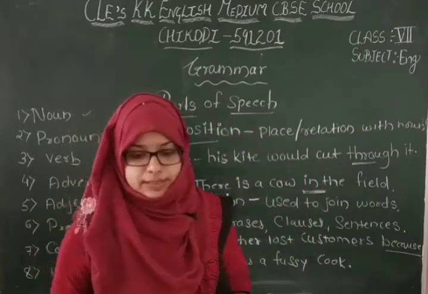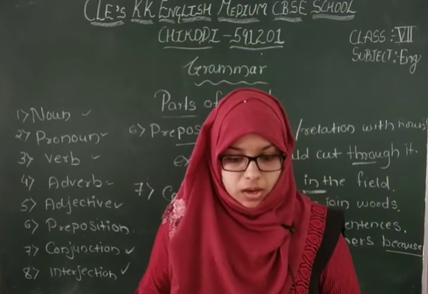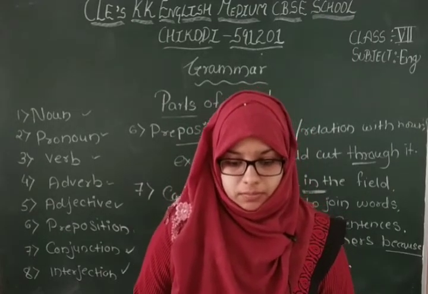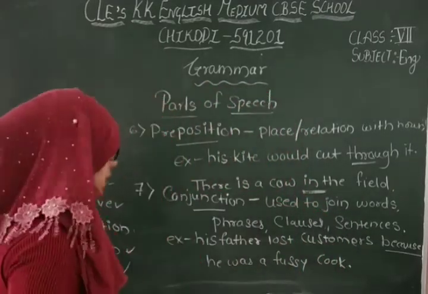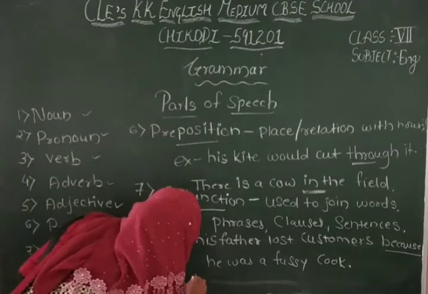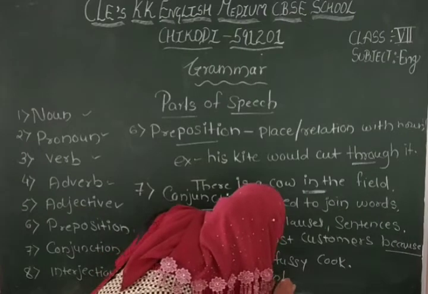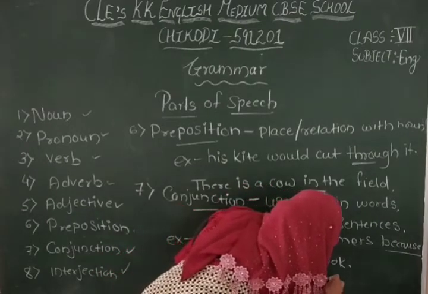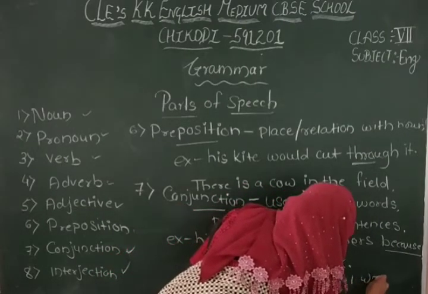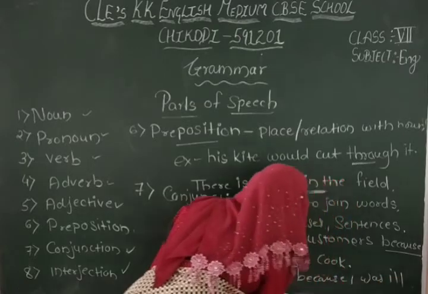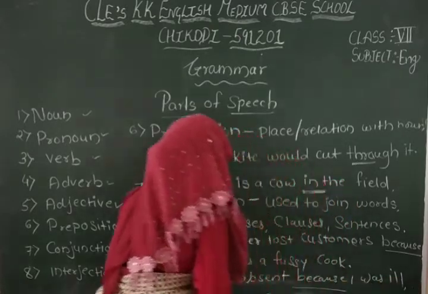Again one example: I was absent because I was ill. Here, because is also called a conjunction.